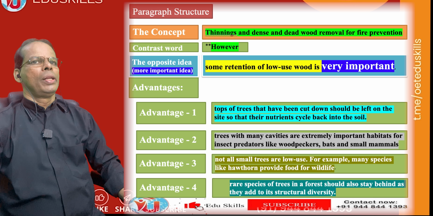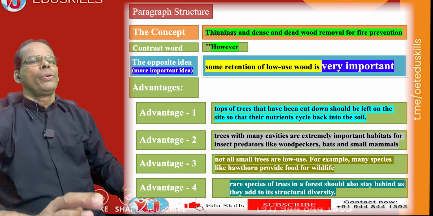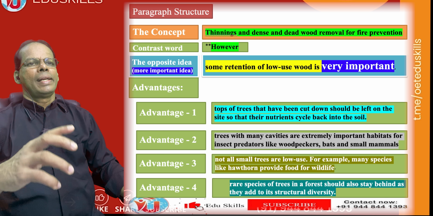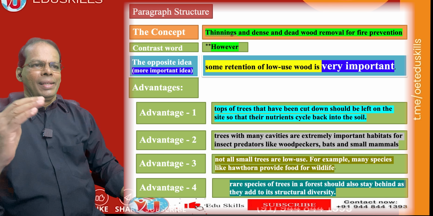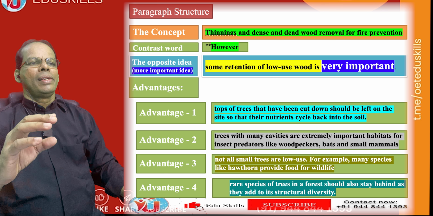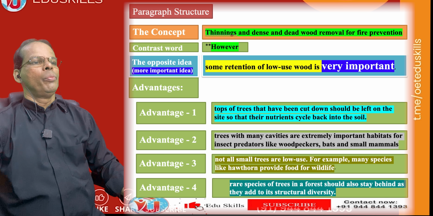Dead wood removal is the main concept. The concept is given in the first sentence, but immediately after the first sentence there is a contrast word, which says whatever comes after the contrast word is important. "However" is the contrast word. The new concept is: some retention of low use wood is very important. The first sentence talked about dead wood removal, but "however," the new concept says some low use wood has to be retained. It's very important.